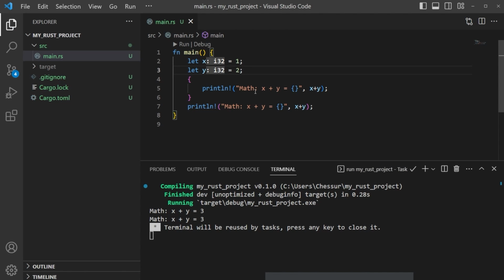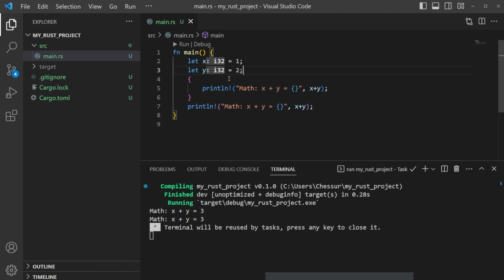Remember, we have constants if we want variables to live outside of our functions, but we can also declare variables within a function or within a block of code, and where those variables live matters. So if you only want to use a variable for one instance or one statement, you can do that, and then once it gets out of the block of code, you'll never see it again, and that's awesome too. So you just have to understand when and why you're going to use variables in certain situations, and where their scope is local to or global to.